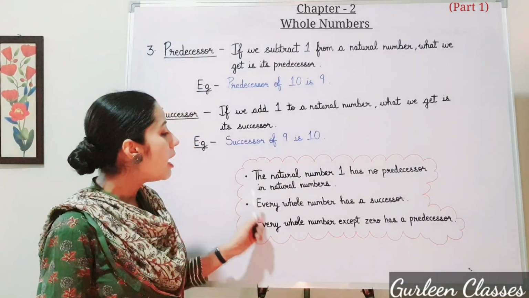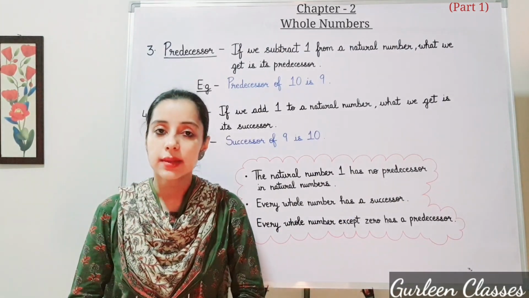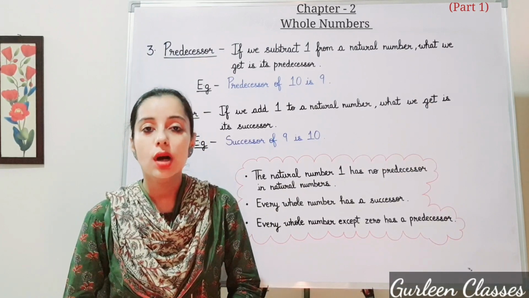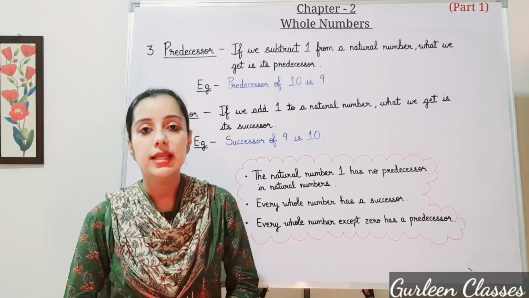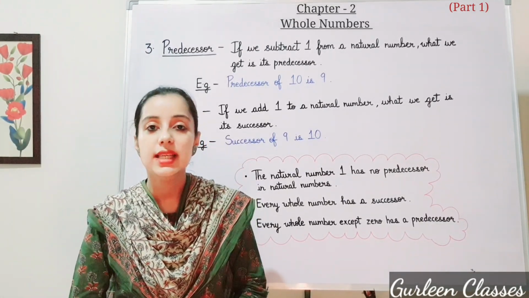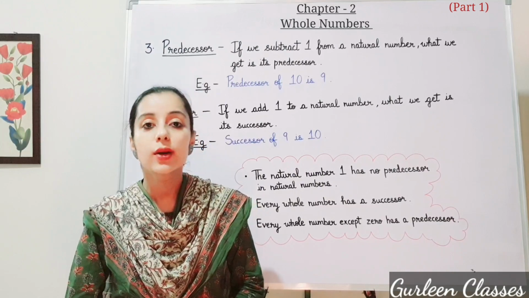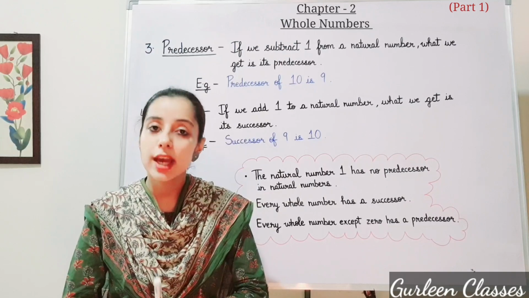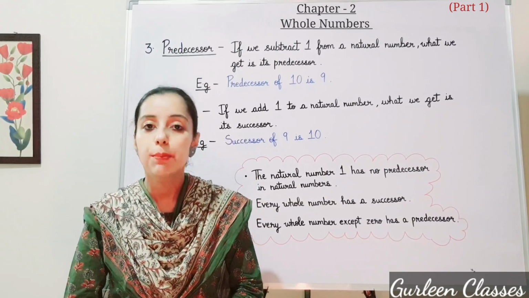Next point, every whole number has a successor. As we know, whole numbers start from 0, so every whole number has a successor. Next point, every whole number except 0 has a predecessor. As we know that whole numbers start from 0, so before 0, no number comes. So every whole number except 0 has a predecessor.